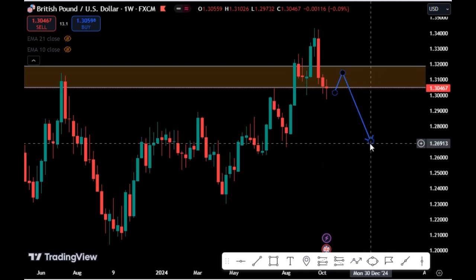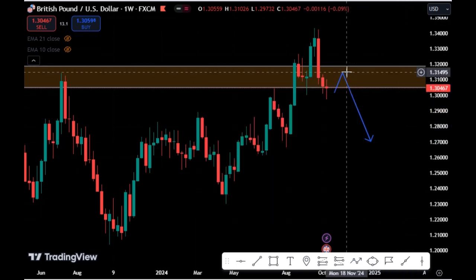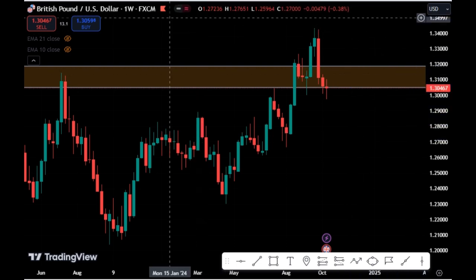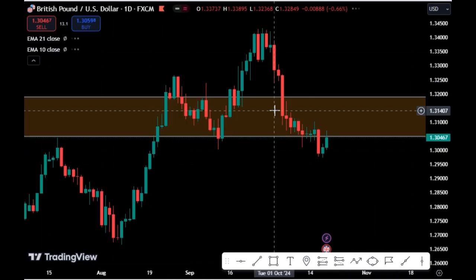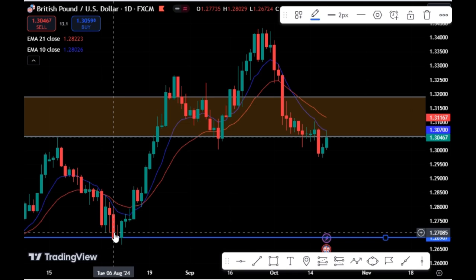So the Great British Pound USD is still giving us a down scenario on the weekly chart. So let's wait for price to retrace inside that zone and give us a bearish signal on the Great British Pound USD on the daily chart before we can look at our selling opportunity to the downside. Our target for the sell will be this region.